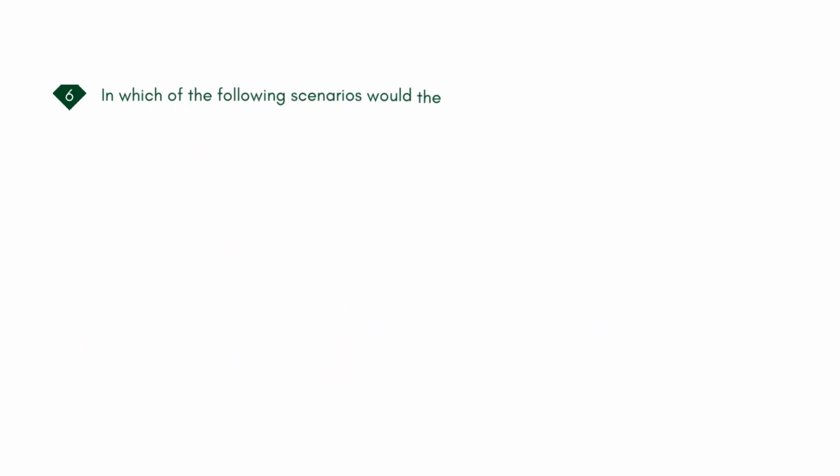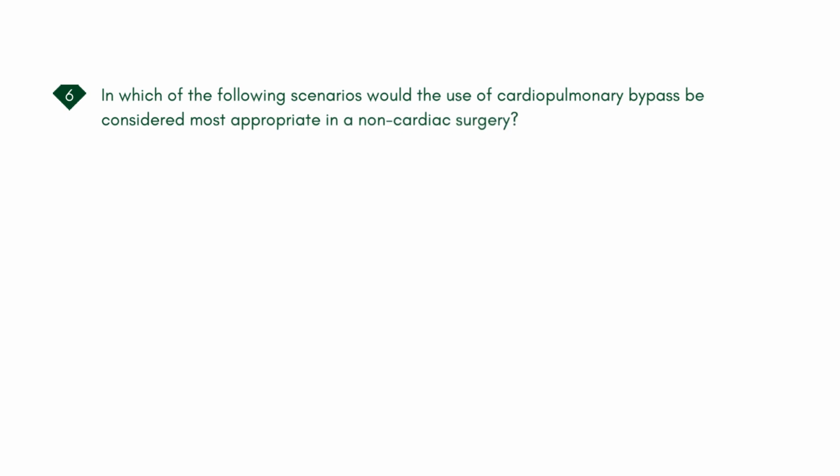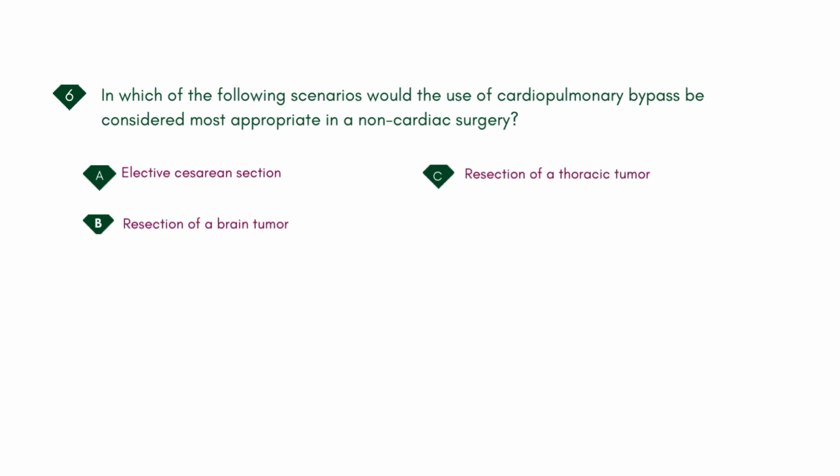In which of the following scenarios would the use of cardiopulmonary bypass be considered most appropriate in a non-cardiac surgery? A. Elective cesarean section. B. Resection of a brain tumor. C. Resection of a thoracic tumor. D. Laparoscopic gallbladder removal. Answer: C. Resection of a thoracic tumor.